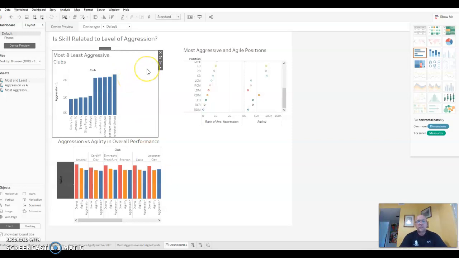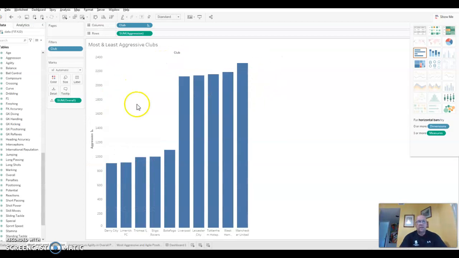So to begin with, the basics: most and least aggressive clubs. We identified clubs in the columns, as well as the level of aggression, average, under the rows. And we can pull out the data that Manchester United is, according to these statistics, the most aggressive club, with Derry City being the least aggressive club. And you can hover over each of the bars to get an actual indicator.